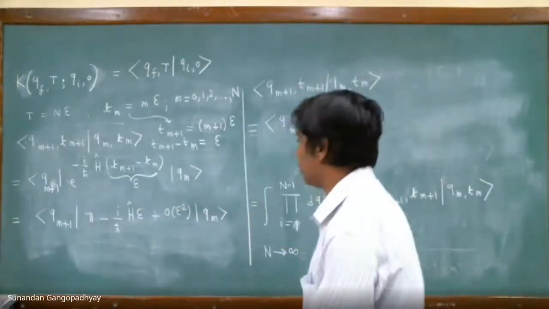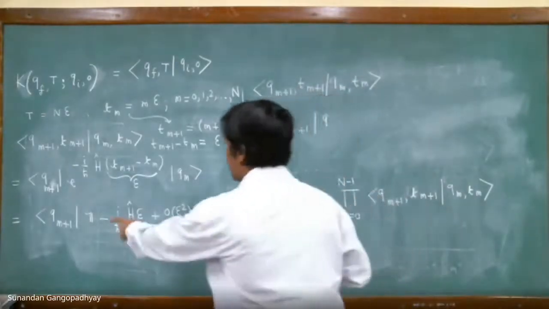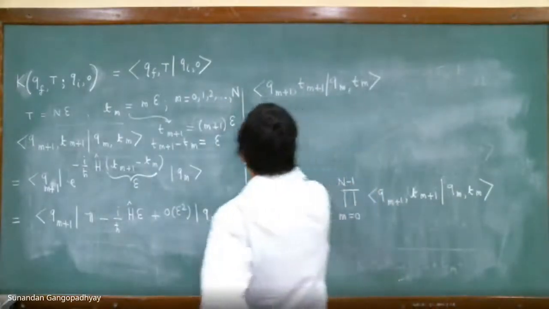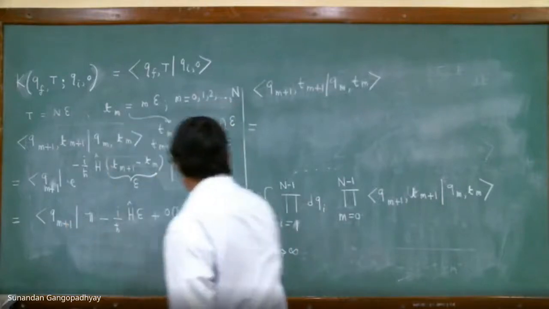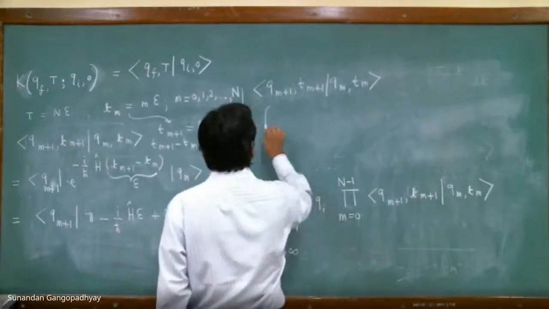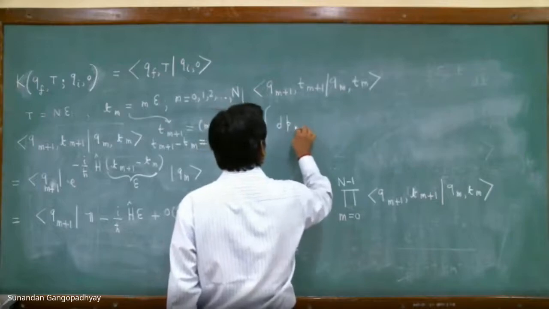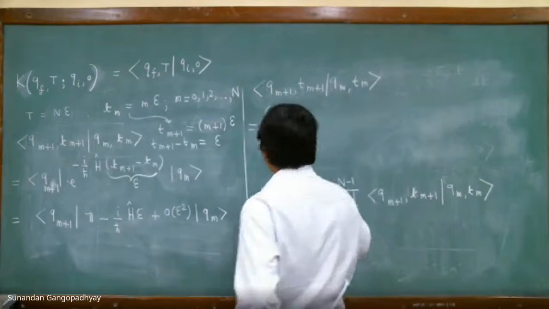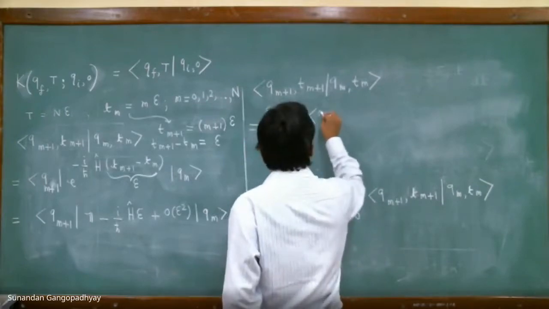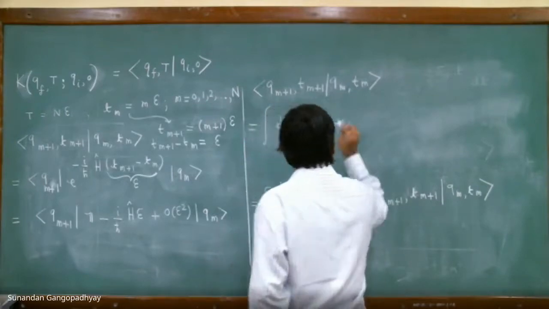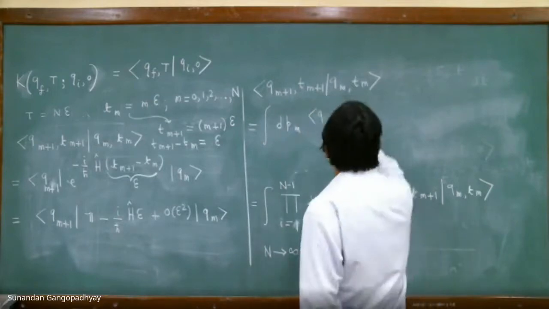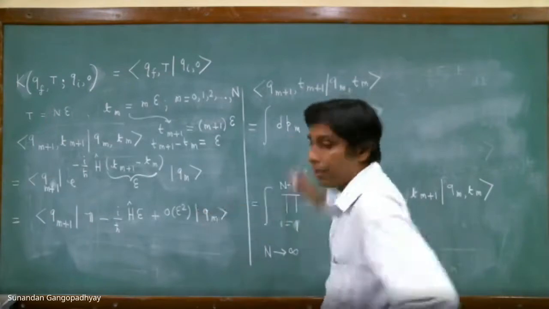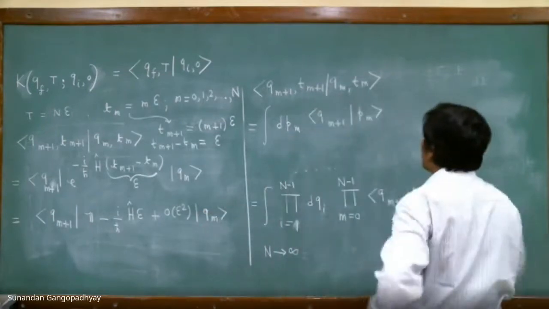Let me do it before writing it in this way, at this stage itself. You have this expression, and now what I shall do is put in a complete set of momentum states. So this will be Q_{m+1}, then P_m, but mind you, this is at m that we are inserting a complete set of momentum states.